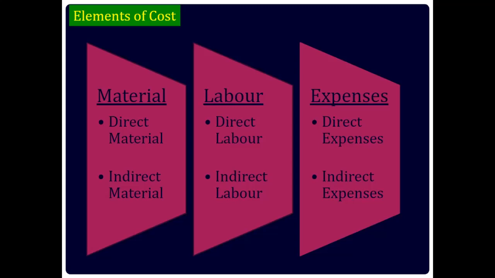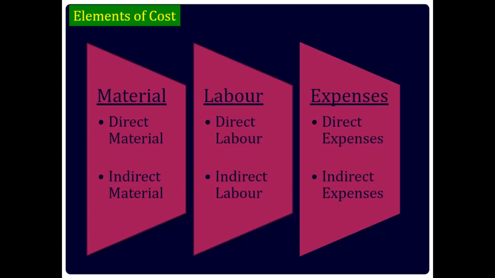Moving forward, direct material. It refers to the material out of which a product is to be produced or manufactured. The cost of direct material varies according to the level of output. For example, milk is the direct material of butter. Indirect material refers to the material required to produce a product but not directly and does not form a part of a finished product. For example, nails are used in furniture. The cost of indirect material does not vary in direct proportion to the product.